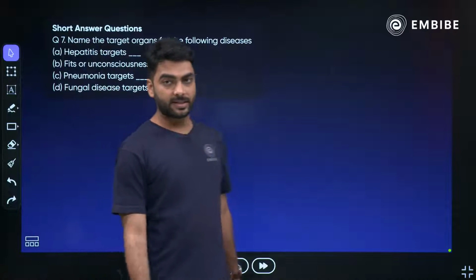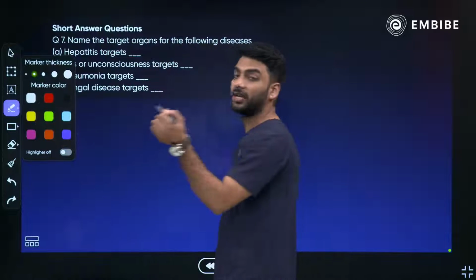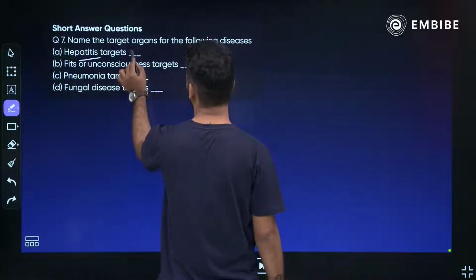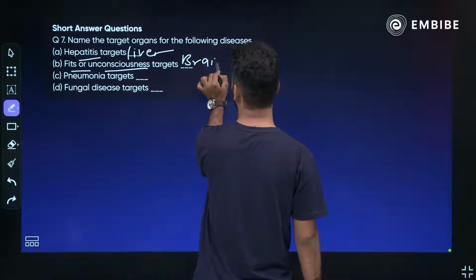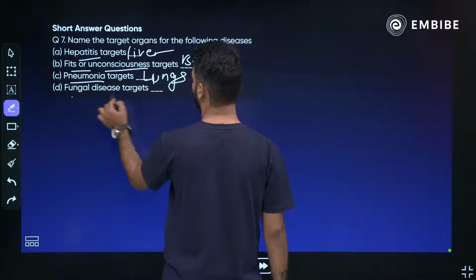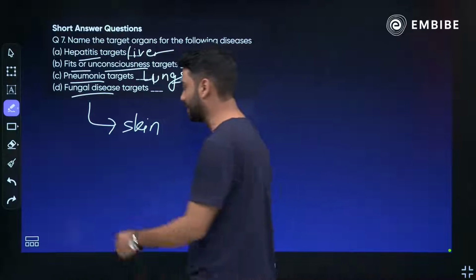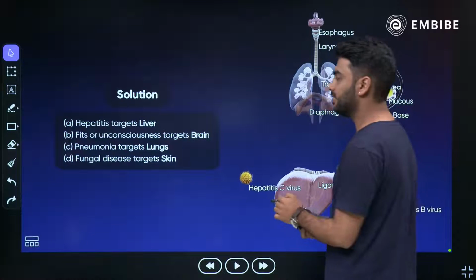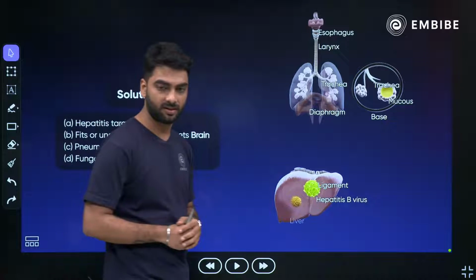So hepatitis targets the liver. You know there is a hepatic portal vein. You will learn about hepatic portal vein in higher grades. So hepatitis is associated with the liver. Your fits or unconsciousness is because of the brain malfunctioning. Pneumonia is the lungs and the fungal disease attacks the skin. Okay? It's very easy. Let's see the answer. So hepatitis is the liver, fits or unconsciousness is the brain, pneumonia is the lungs and fungal disease is the skin.